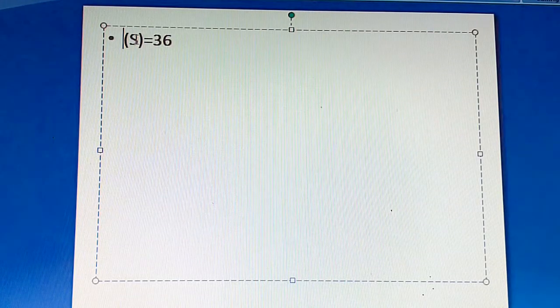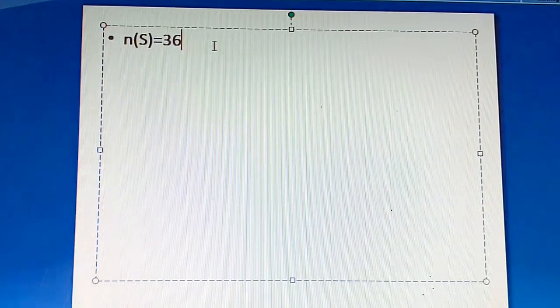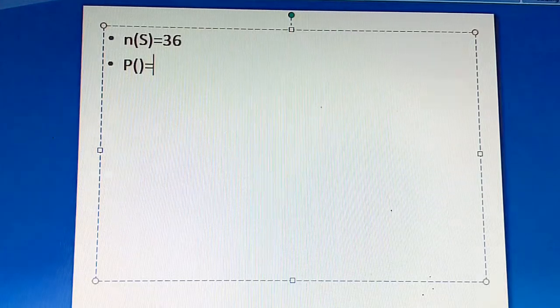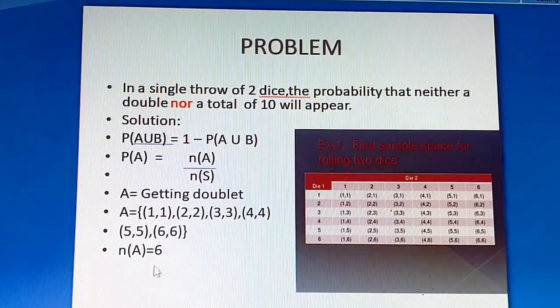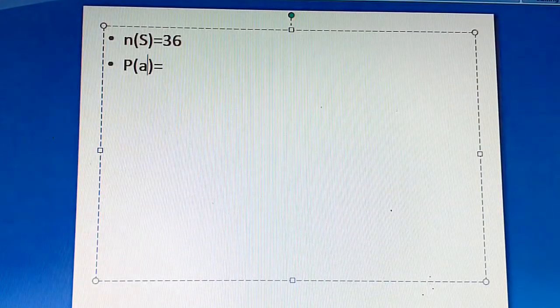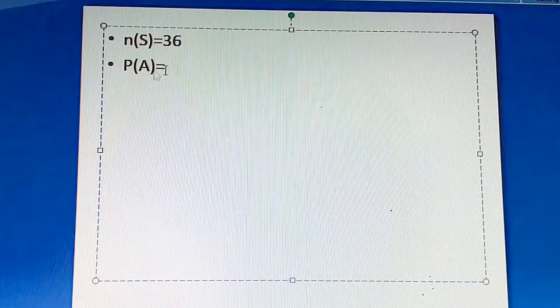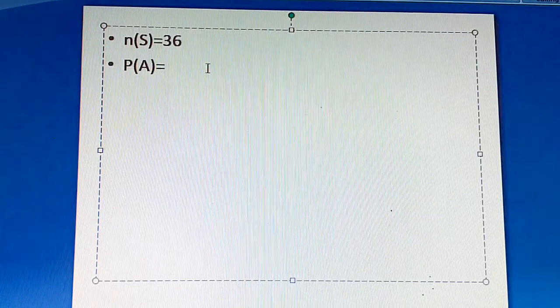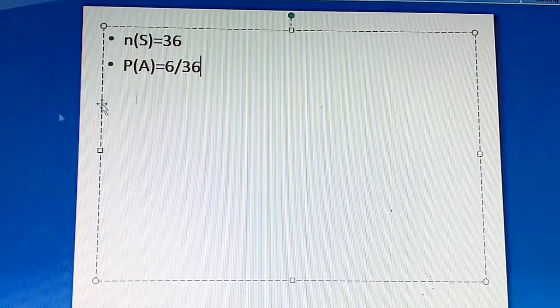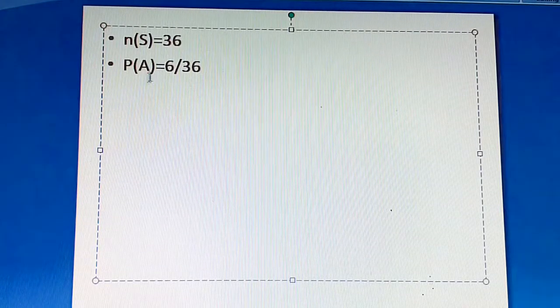Corrections. Now we'll substitute. Your P of A is equal to N of A divided by N of S. Just now we got your N of A is 6. So we will substitute. So the probability of getting a doublet is equal to 6 divided by 36. Because totally you had 6 doublets, right? So 6 by 36. Now we got this.